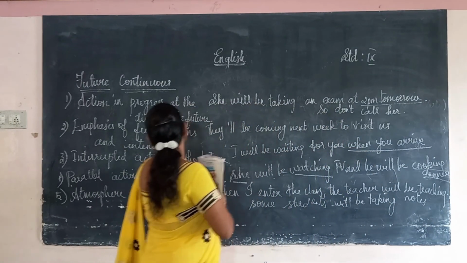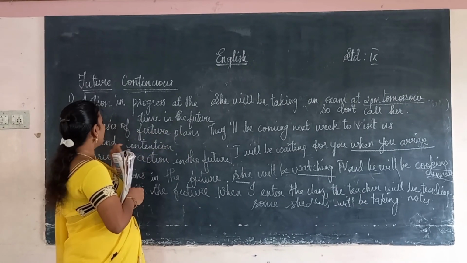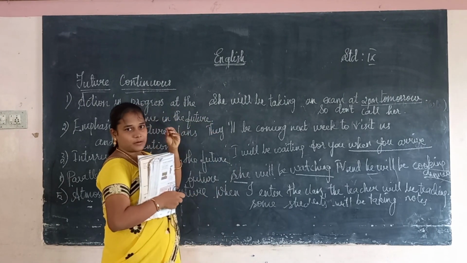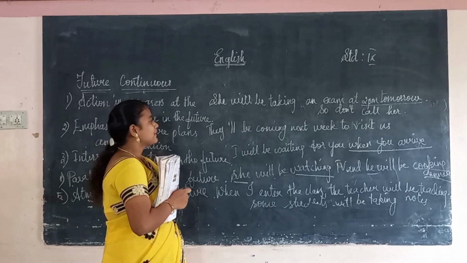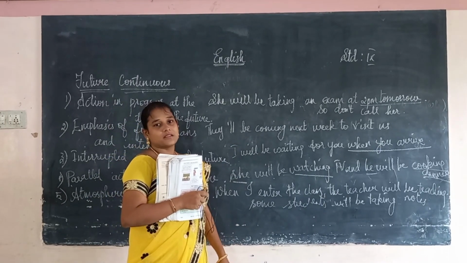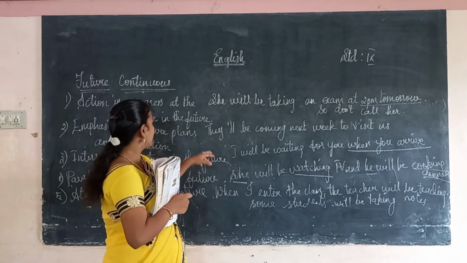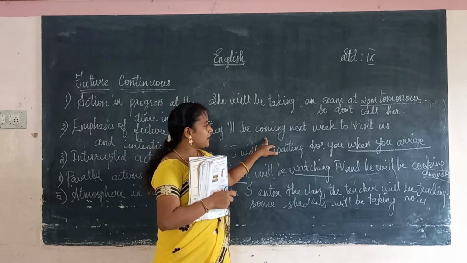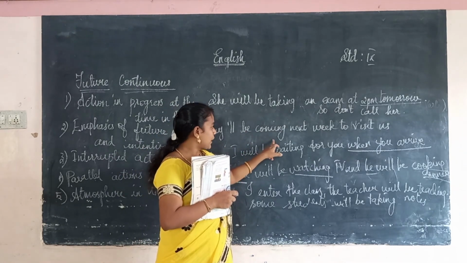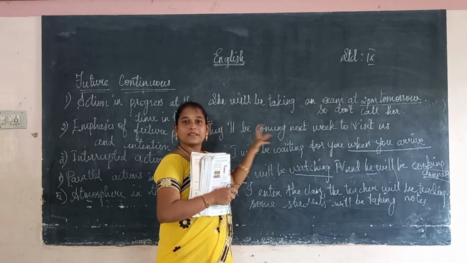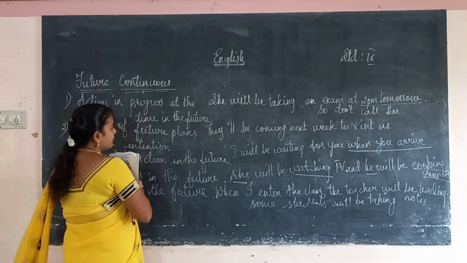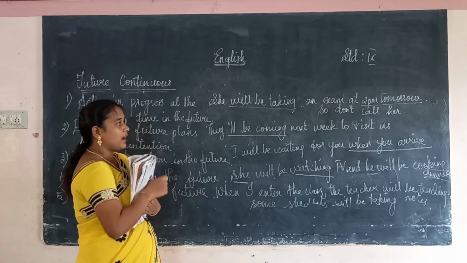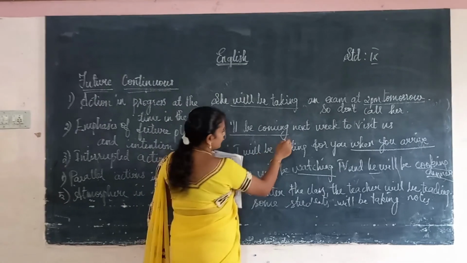Okay, next, emphasizing the future plan and intention. So this is a plan, an intention, something we think we can do. This is a plan that is going to happen in the future. That's why it is called future continuous. They will be coming next week to visit us. So they will be coming, this is continuous. Next week, future. So it is future continuous. They will be coming, will be taking, and the time they mentioned. Here the future is next week.